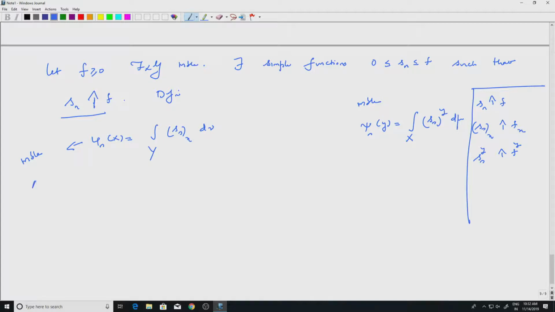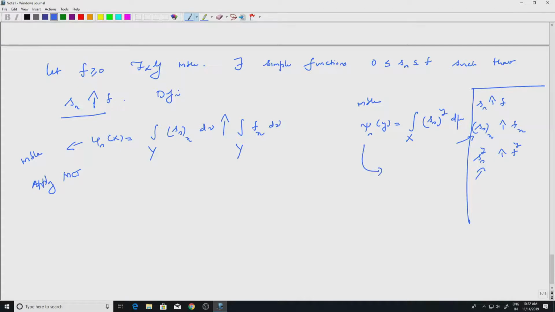Now apply the monotone convergence theorem. Why am I applying it? Because I know that there are increasing limits here, and they are all positive. So phi n will increase to the integral over y of f sub x d nu by monotone convergence theorem.